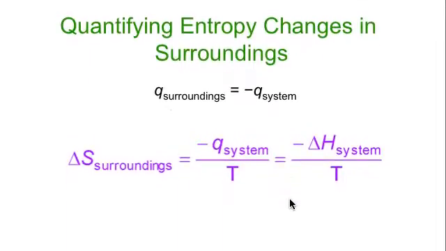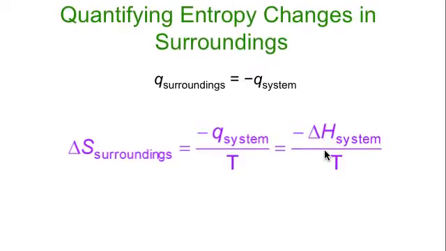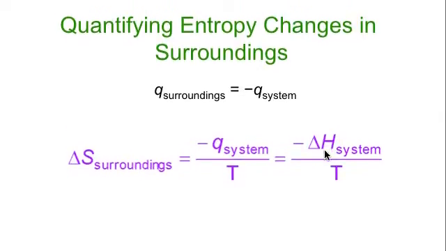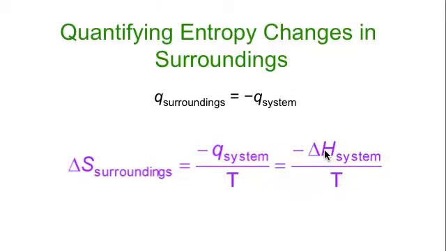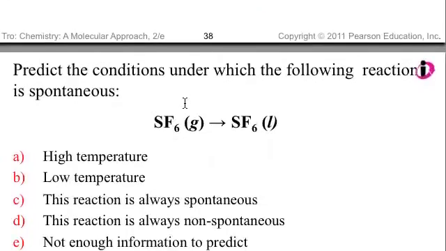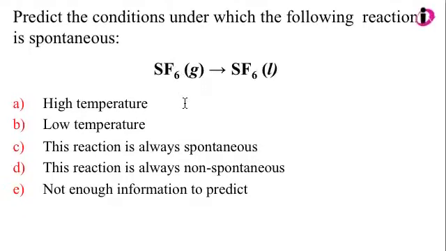There's a way to calculate the entropy change of the surroundings based on the enthalpy change and the temperature that happens in the system. And that's a simple equation. I think I have a slide down here. I'm going to have to come back to this one and look at it. Often the system's heat change is the negative of the surroundings' heat change. One gives off, one takes in. That's why the negative is there. Let's try this before I try that equation.